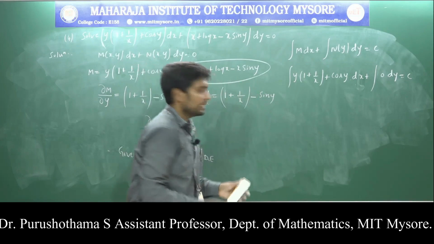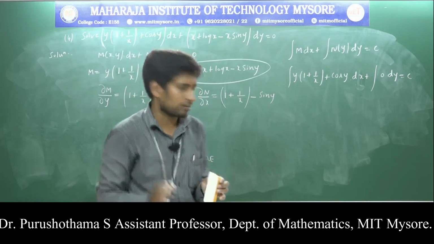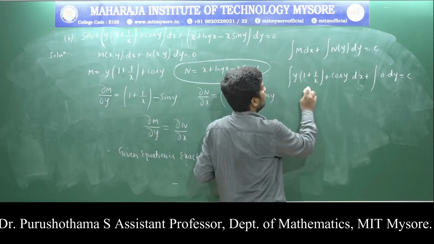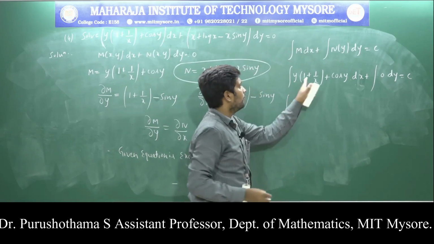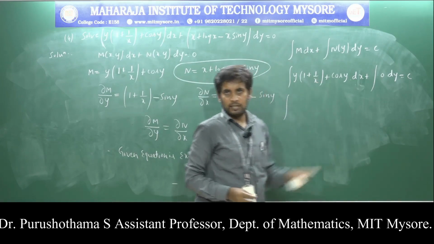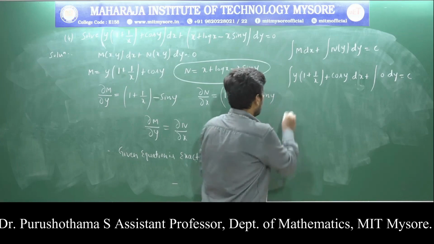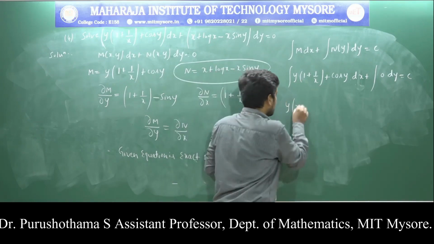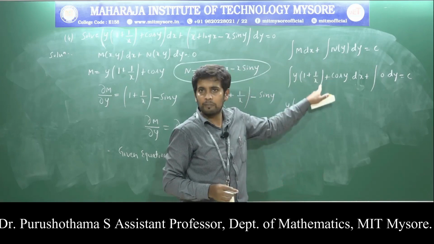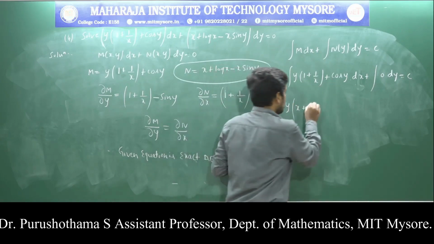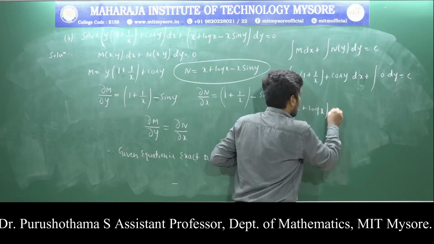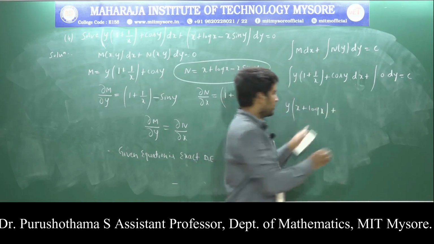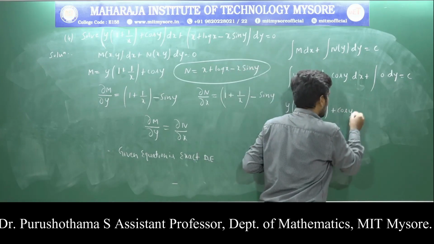We only integrate the first term with respect to x. Therefore, the integral of y times (1 plus 1 by x): here y is fixed, the remaining integration of 1 is x, plus the integration of 1 by x is log x, plus cos y is constant, and the remaining term is 1.